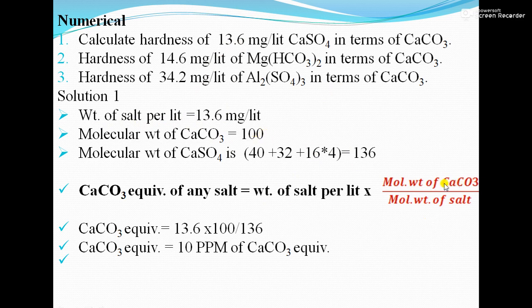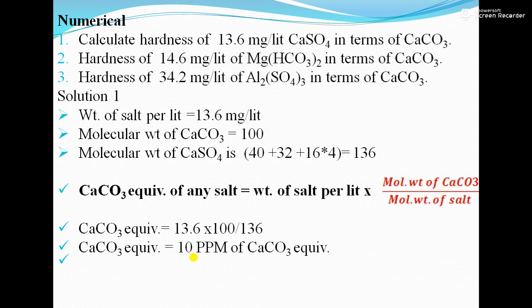Then molecular weight of CaCO3 is 100. So that can be calculated. Calcium is 40, carbon is 12 and oxygen is 16. So 16 into 3 is 48, plus 12 is 60, plus 40 is 100. Molecular weight of calcium sulfate: calcium is 40, sulfur is 32 and oxygen is 16. So 16 into 4 is 64, plus 32 is 96, and 96 plus 40 is 136. So you can write 13.6 into 100 divided by 136, and the answer comes to 10 ppm.